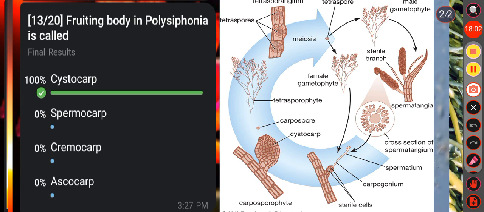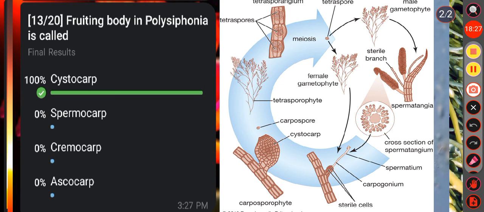Okay, then how does it form? Remember, placental cell, gonimoblast filament and carposporangia are covered by many vegetative filaments and form an urn-shaped structure called the cystocarp. And remember, the outer covering of the cystocarp is called the pericarp. Okay, so here the correct answer is option A.